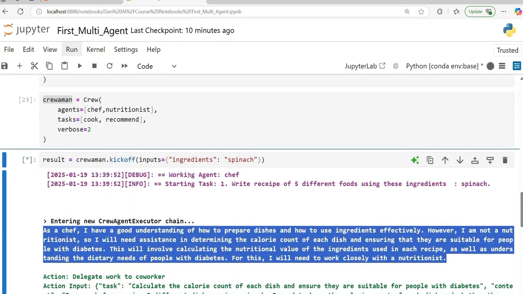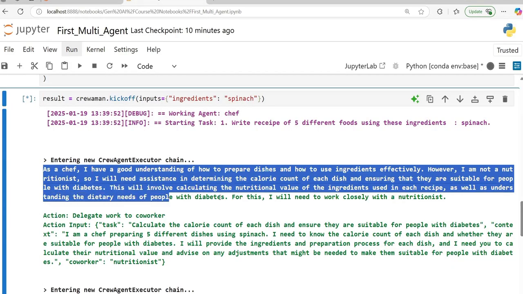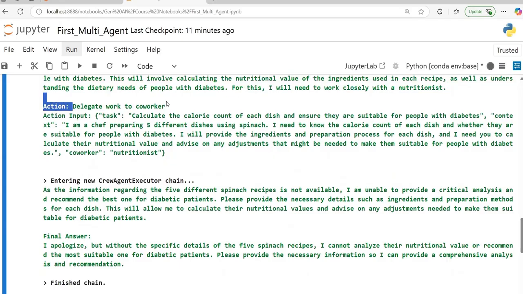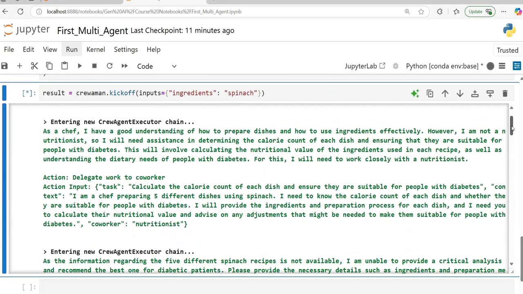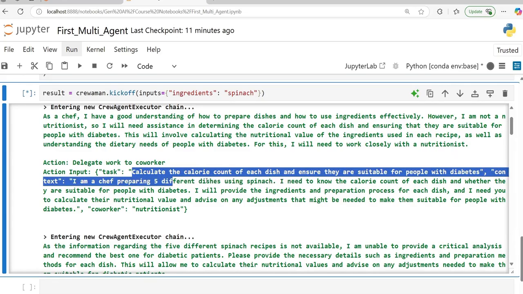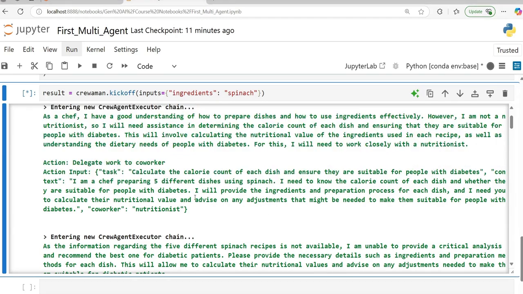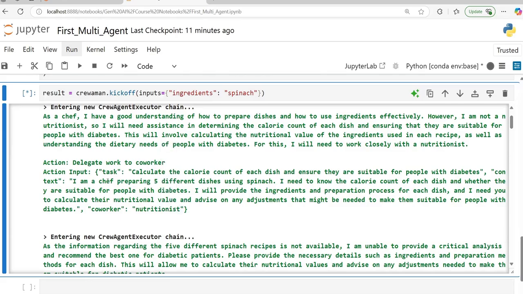Okay. So this agent, the first agent, it is understanding that it needs to take help of some other agent. So if you see here, delegate work to coworker. So in the first go only, in step 0 only, it is delegating the work to the coworker. Coworker means the other agent. Okay. So if you see here, action input: calculate the calorie count of each dish and ensure they are suitable for people with diabetes. I am a chef preparing 5 different dishes, and I need to know the calorie count of each dish and whether it is suitable. So it's giving a description and it is asking the other agent for some suggestion.